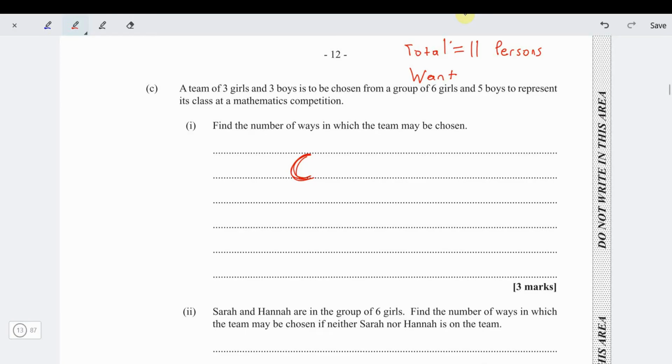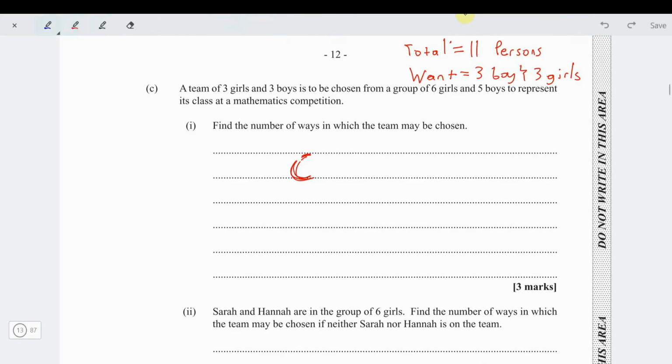Alright, so we want a team of 3 boys and 3 girls. Okay, no problem. So actually what we're choosing then is 3 boys from 5 and 3 girls from 6. So that's what we have to be choosing from.